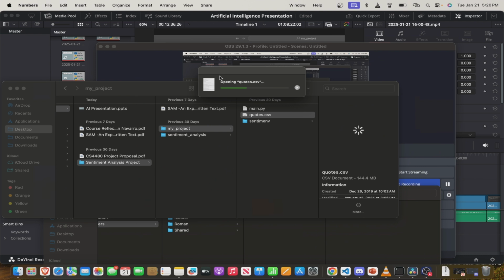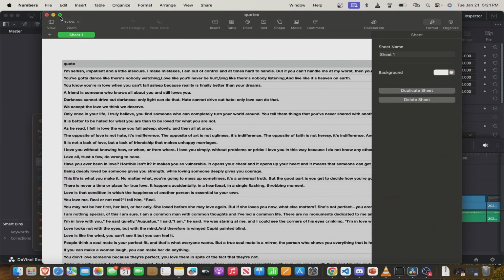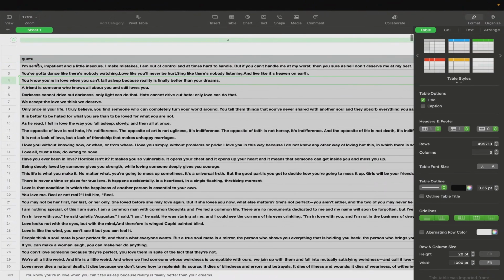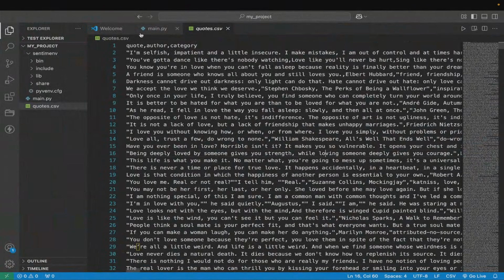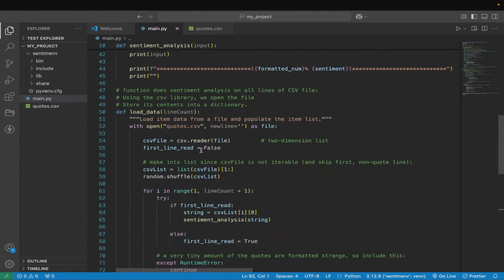One moment. It's a pretty big file, so I'm just gonna skip ahead. Here you go. It's loaded up. And in my code, we don't actually iterate through the first line. You can see that in the load data right here. We go through every single item except for the first one.